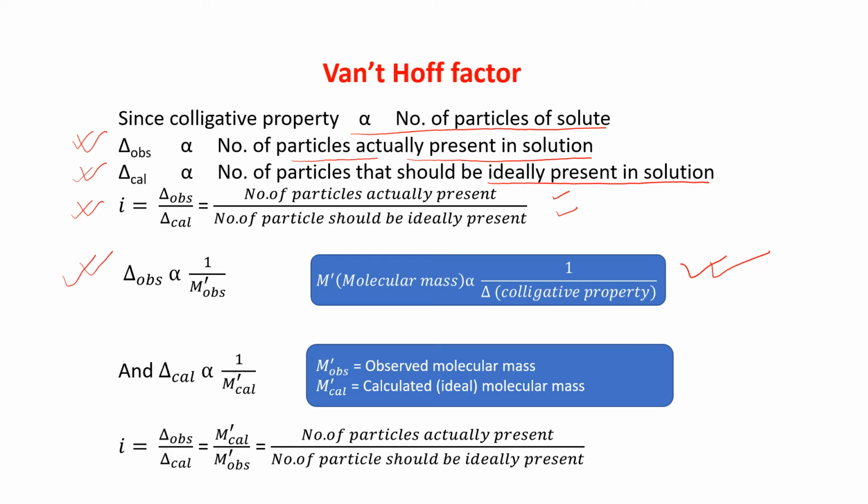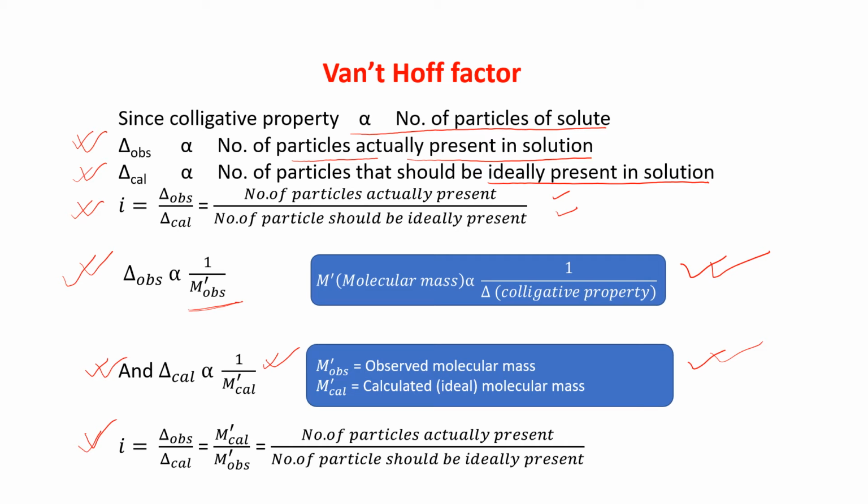So observed colligative property is inversely proportional to the observed molecular mass of the solute, and delta calculated, that is the calculated colligative property, is inversely proportional to the calculated molecular mass of the solute. It is written here also, M dash observed is the observed molecular mass and M dash calculated is the calculated or ideal molecular mass.